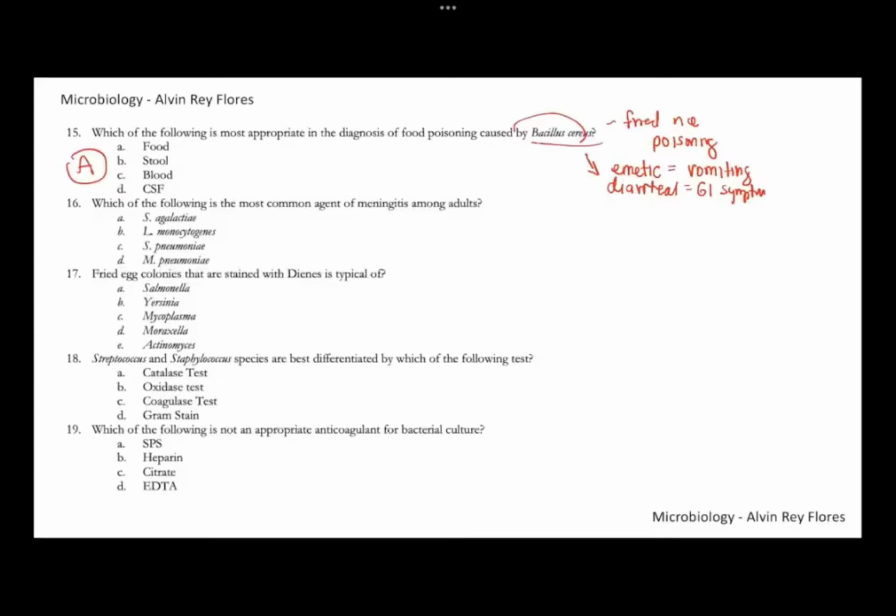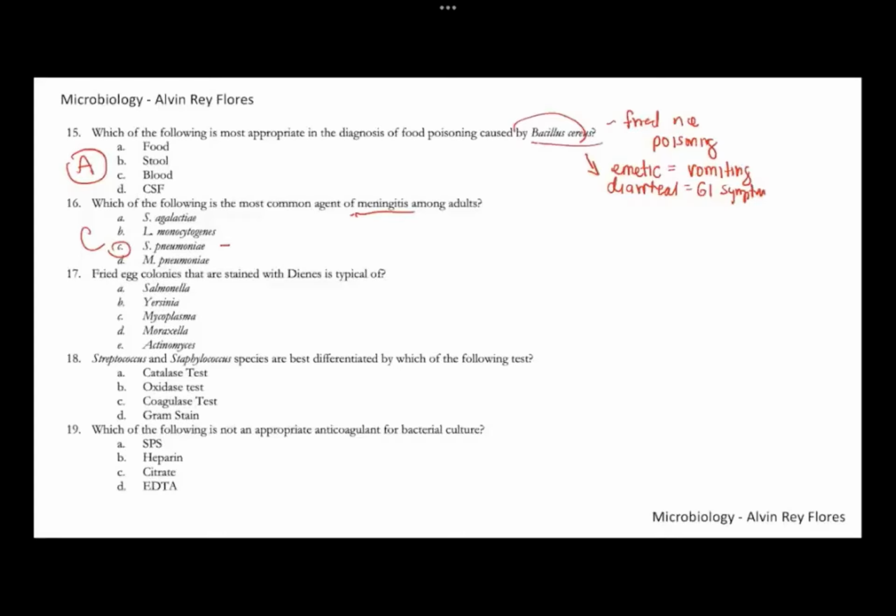Number 16. What is the most common agent of meningitis among adults? Meningitis is the inflammation of the covering of the brain, the meninges. This can be caused by bacteria, viruses, fungi, and even parasites. But among adults, the most common is bacterial meningitis. For number 16, this is letter C, Streptococcus pneumoniae. Strep pneumo is still considered the most common agent of meningitis among adults.